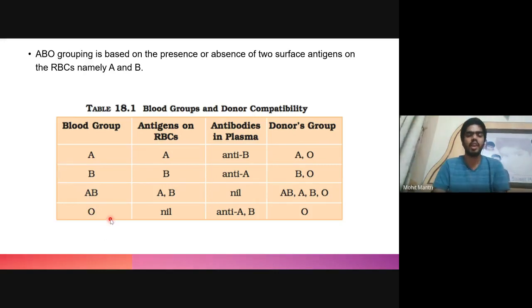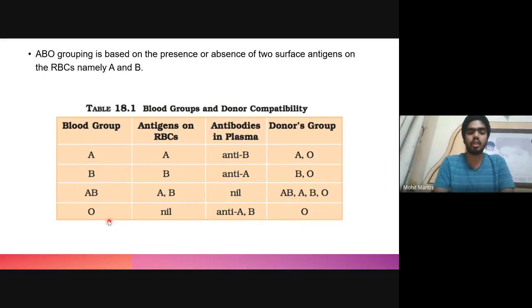And there is another type of blood group which is known as O blood group, and in this case there is no antigen present on the surface of the RBC, no A or B antigen, and the plasma of such an individual contains antibodies against both types, and so they can accept blood only from individuals having O blood group.